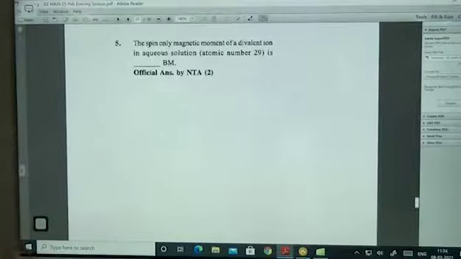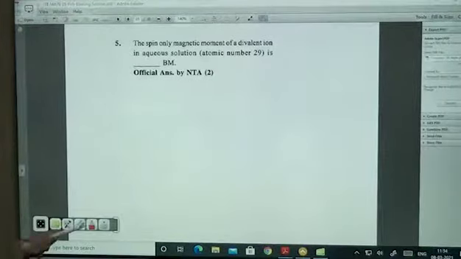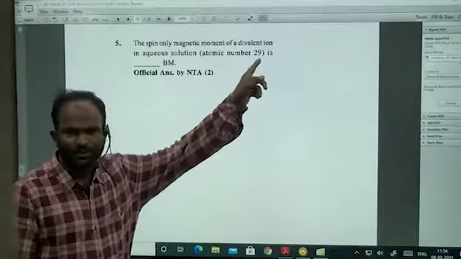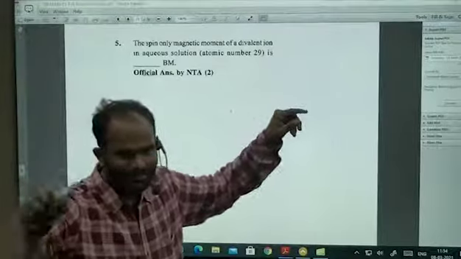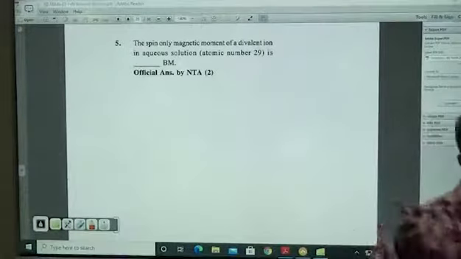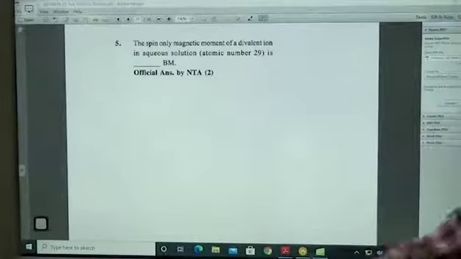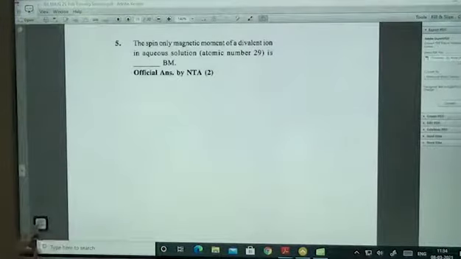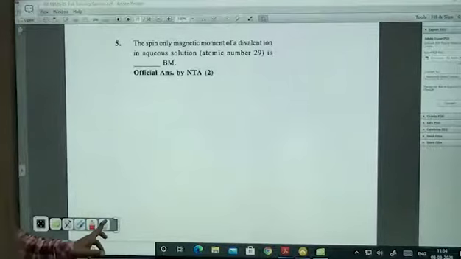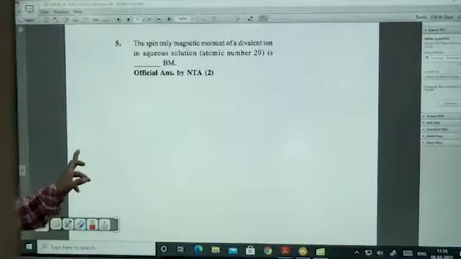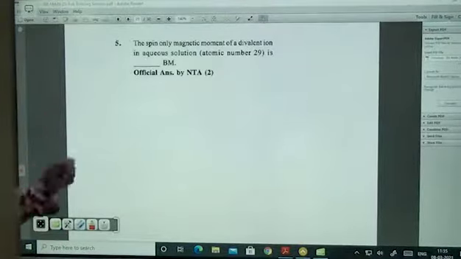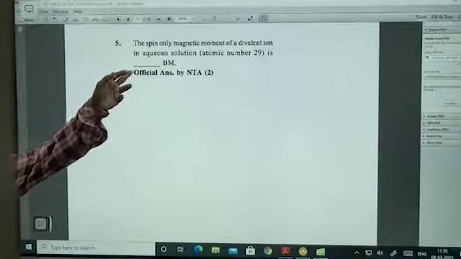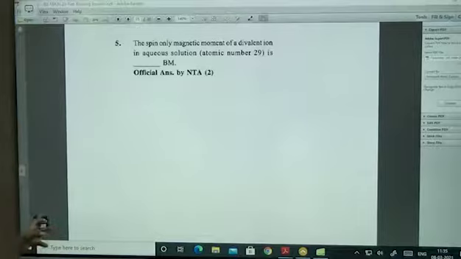The spin-only magnetic moment for the bivalent Cu2+, there will be only one unpaired electron. So square root of 1 into (1 plus 2), square root 3, 1.732 is the answer. Right? The answer might have been rounded off. 1.732, na? You can check once.